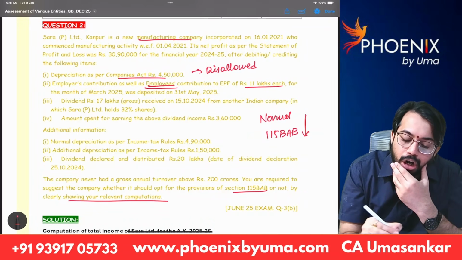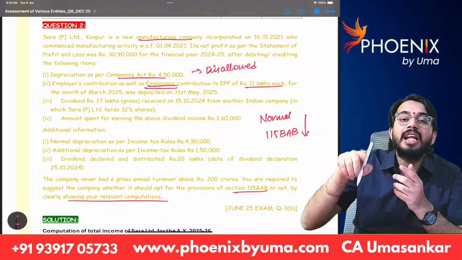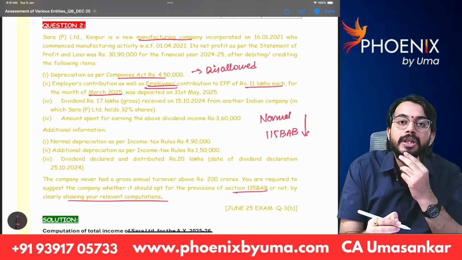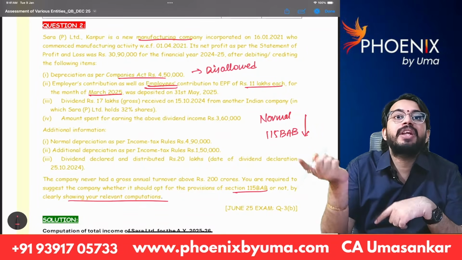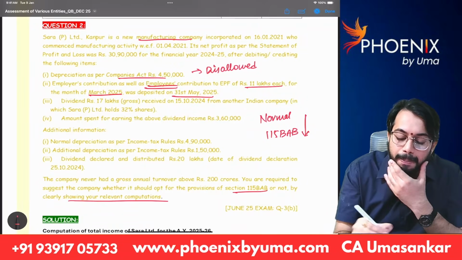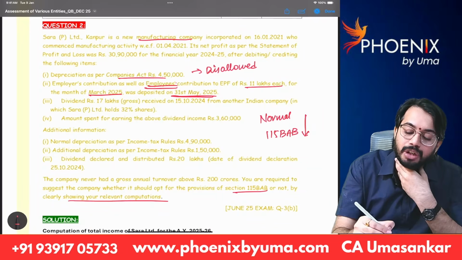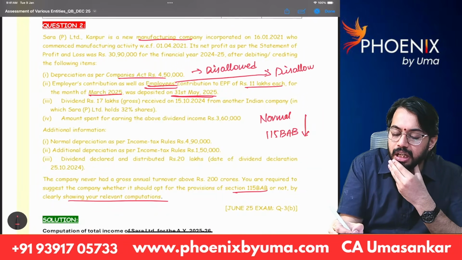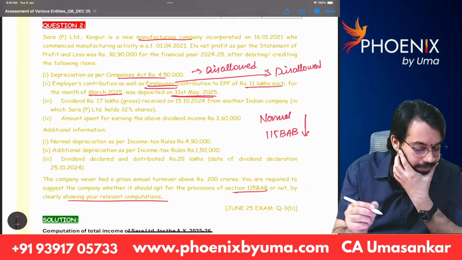But employee contribution should be deposited within 15 days from the end of the month. So March contribution is to be deposited by 15th April. But did they deposit before 15th April? No, they deposited on 31st May. So whatever the employee contribution is there, that is also not allowed as deduction. That is also to be disallowed.